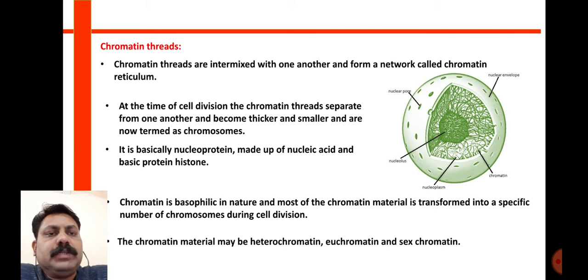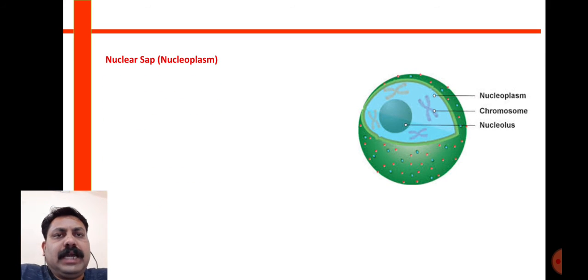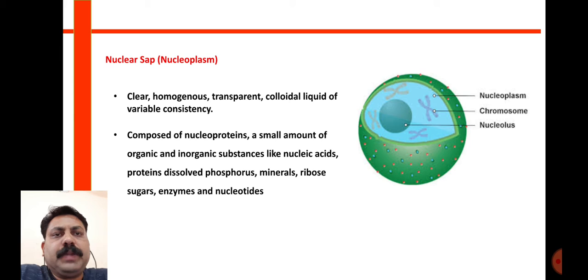Now when the chromatin material is long and thread-like, it is euchromatin, that is true chromatin material, or sometimes some part of this chromatin material becomes condensed, and this is called heterochromatin, and the sex chromosomes are also present in the nucleus. The third important component is the nuclear sap, also called nucleoplasm.